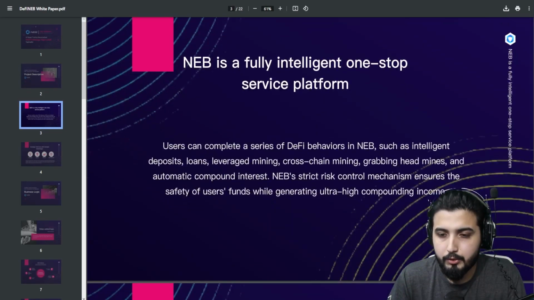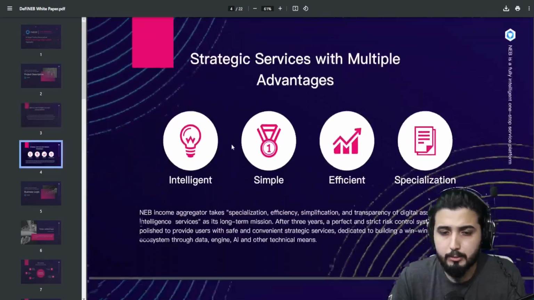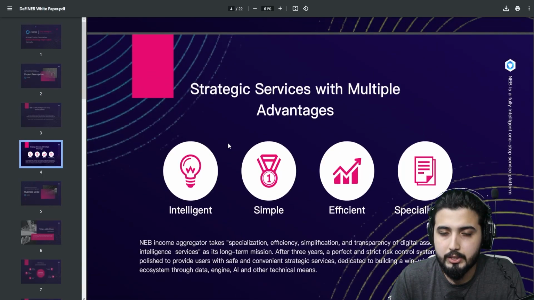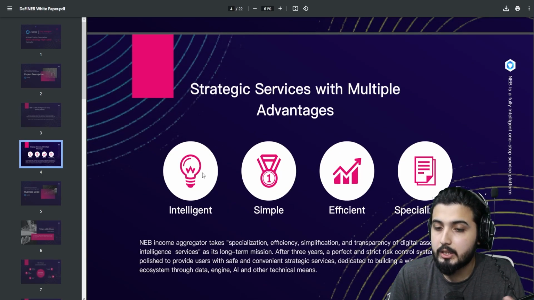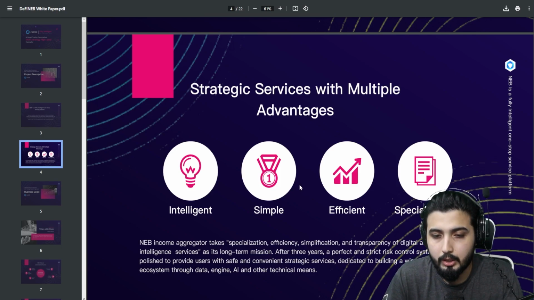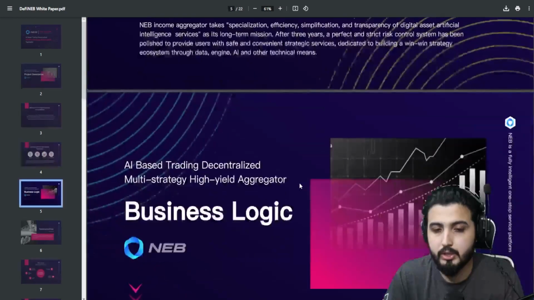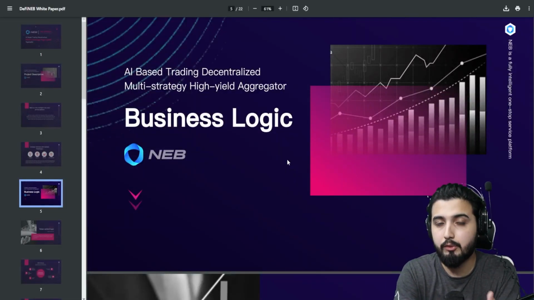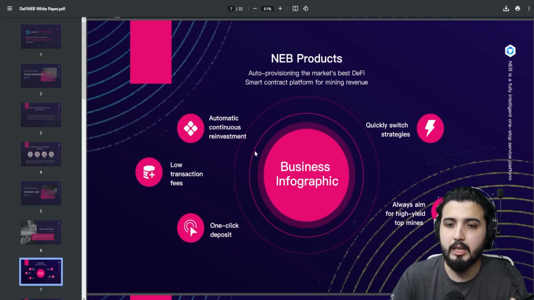Now here's the brief introduction, where we already discussed what this platform is. These are the advantages: it's intelligent, simple, efficient, specialized, it offers a good user experience, it's transparent, secure, and safe. We already have checked their audit, and these are the products that we have in this one.